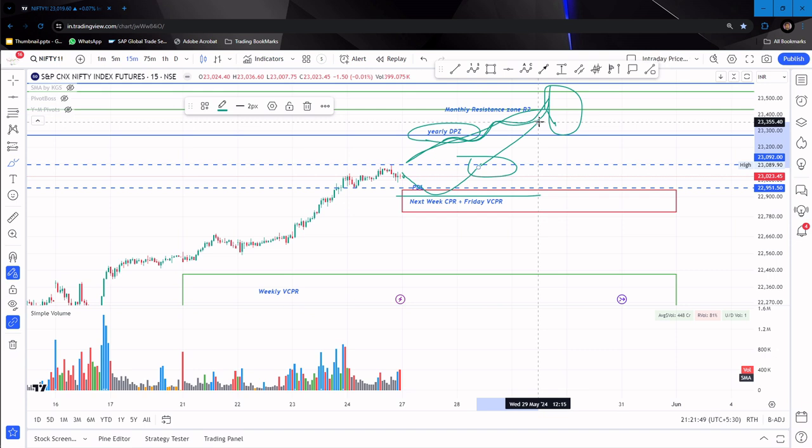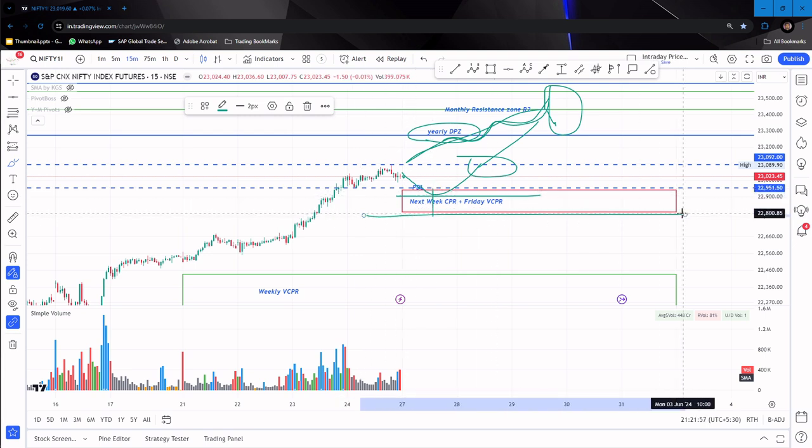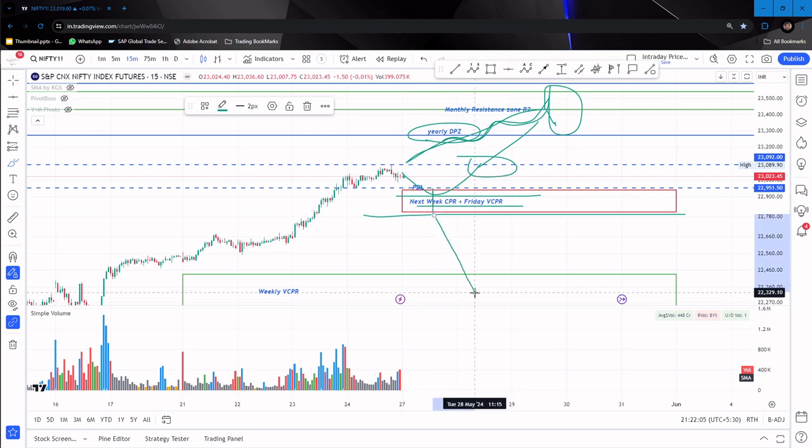Also you need to be very sure that if there is no support taking activity here, and if the candles close below this zone, which is a good support zone where you see the next week CPR as well as the Friday CPR, then ultimately it can come to weekly virgin CPR. So trade cautiously. I have marked and given you all the possible levels in Nifty.